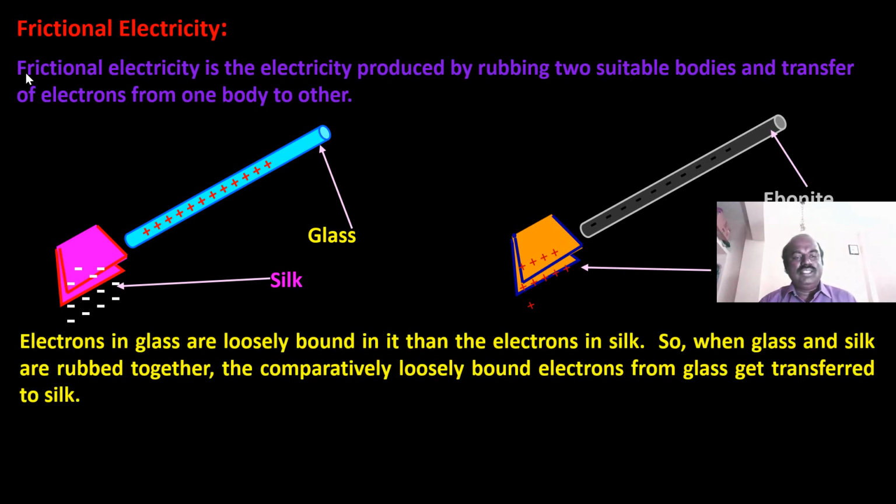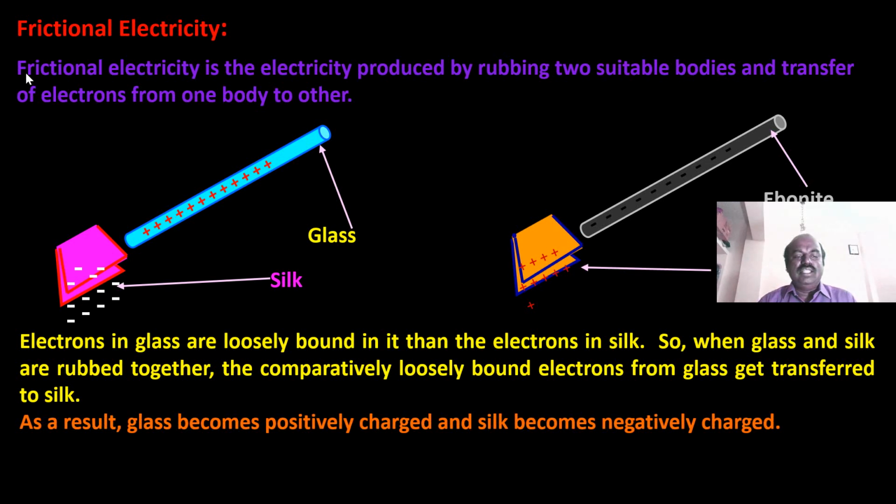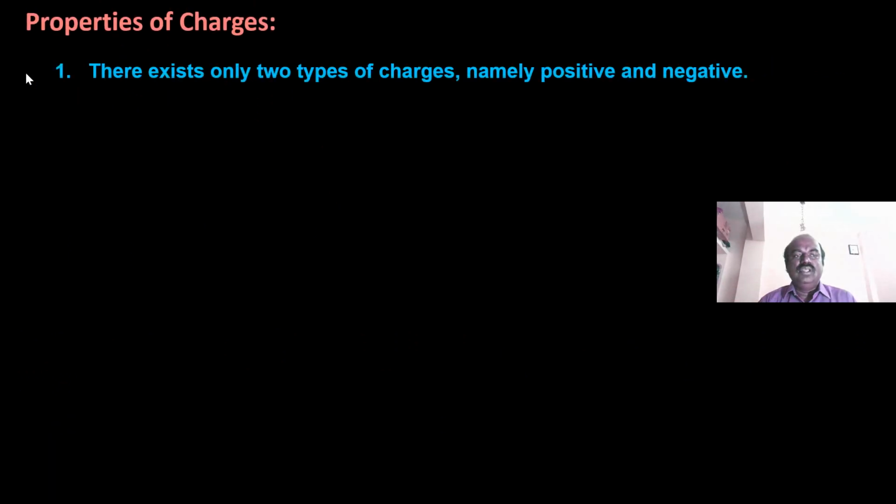So why does it become a positively or negatively charged body? Because electrons in the glass are more loosely bound than electrons in silk. So when glass and silk are rubbed together, the comparatively loosely bound electrons from glass get transferred to silk. As a result, glass becomes positively charged and silk becomes negatively charged.